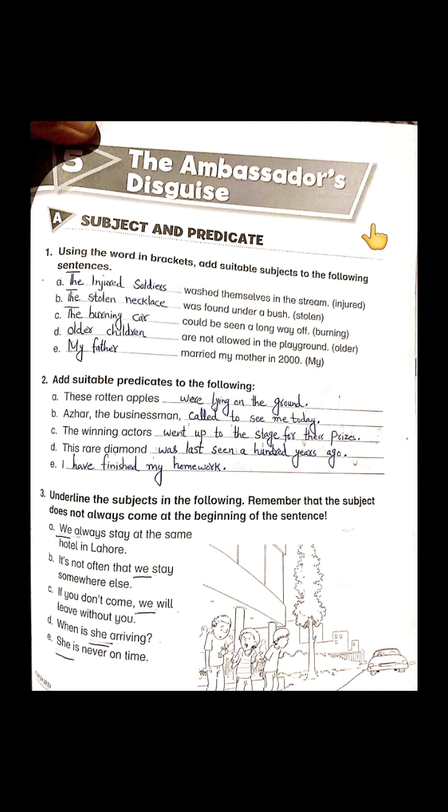In our book, we just underlined them and recognized what is subject and what is predicate. But here in these exercises, you are going to add subjects and predicates from yourself. See how. They said using the words in brackets, add suitable subjects to the following sentences.